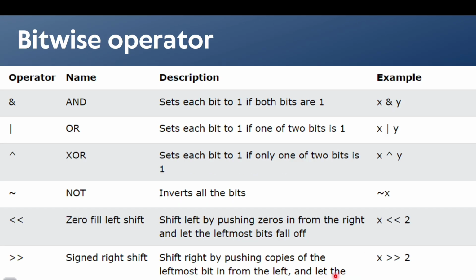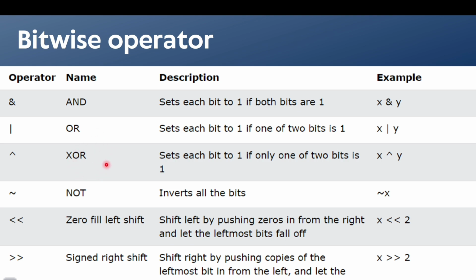So in the bitwise operators, if we take an example, a equals 5 and b equals 3. In binary, a is 0101 and 3, which is b here, is 0011. If we do AND of this, we get 1 in binary, or if we do the OR operation, we get 7 here.